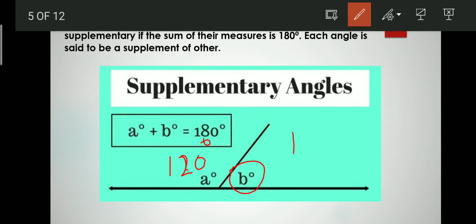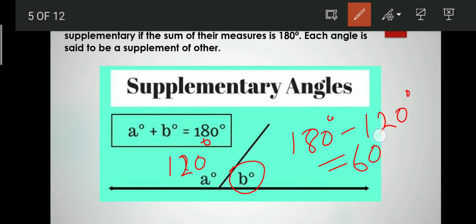We can find it by subtracting the given angle from 180. If we subtract it, we will get the unknown angle, or the supplement of the given angle. So we can say A is the supplement of B and B is the supplement of A, and both are called supplementary angles because their sum is equal to 180 degrees.